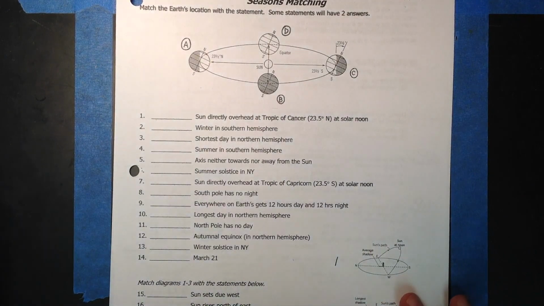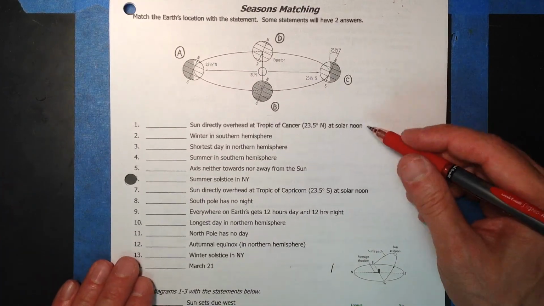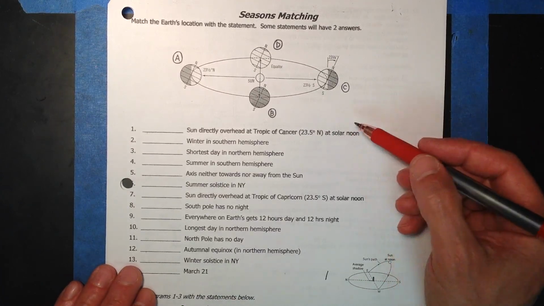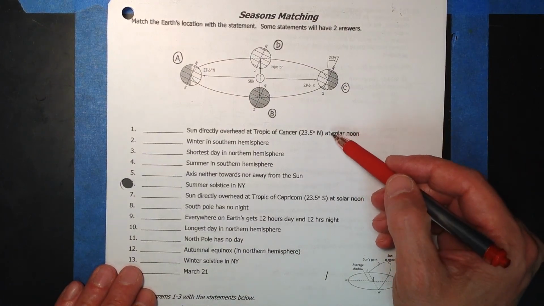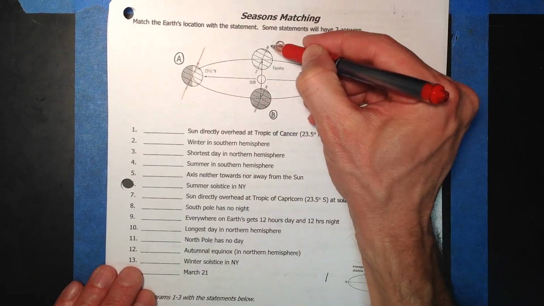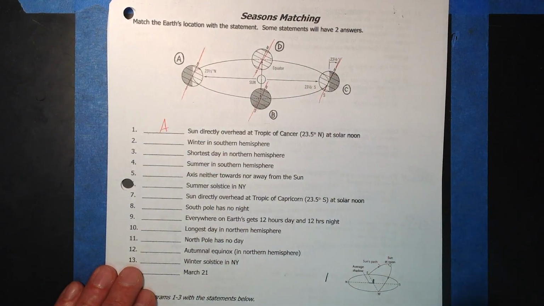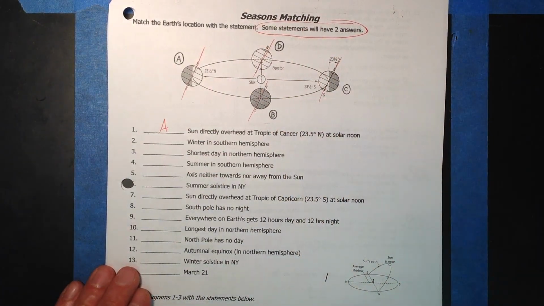Okay, so here we go. Sun directly overhead at the Tropic of Cancer at solar noon. You may have to look this up, but hopefully you know it. That is going to be summer for us. That's going to be axis tilted towards the sun, which is A. Some statements will have two answers, by the way. Hopefully you're reading that, and that is important.